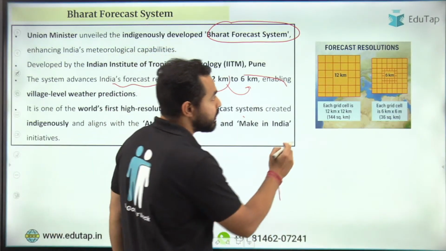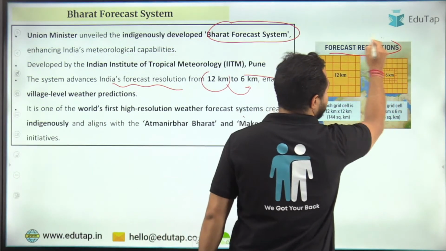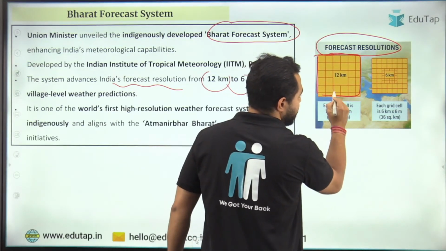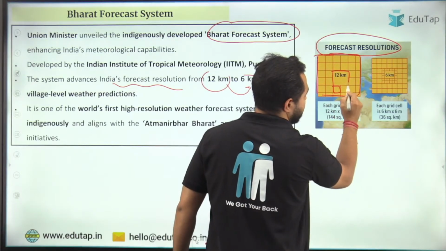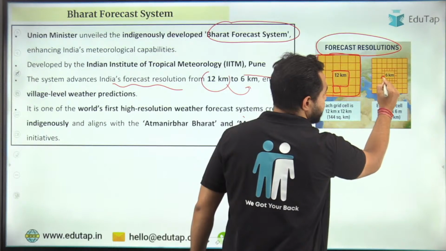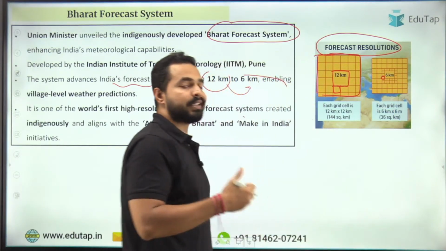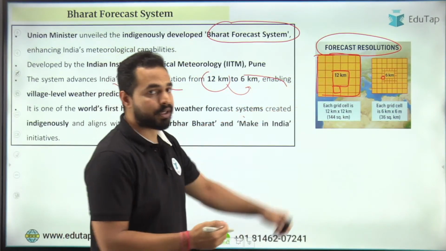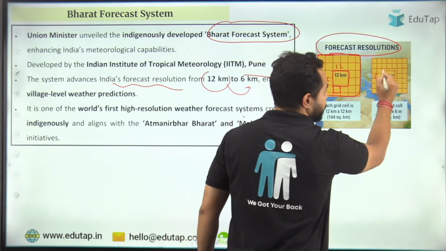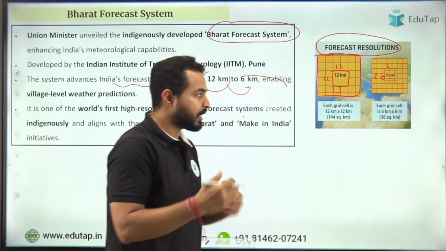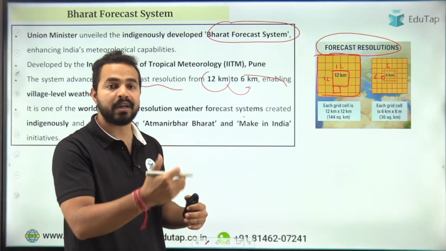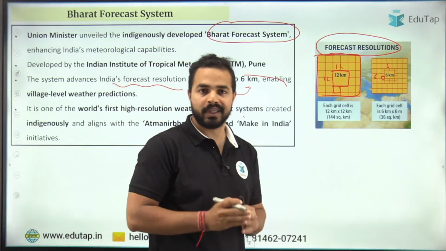So you can see here that earlier for the forecast resolution, हम बात कर रहे हैं तो पहले ये 12 किलोमीटर का था. You can see here these small boxes, right? These squares. अब अगर हम बात करते हैं तो अब ये जो squares हैं ये इस लेवल के ऊपर इसको assess कर पाएगा, that is 6 किलोमीटर. तो पहले ये 12 into 12 का square होता था, अब ये 6 into 6 का square होगा. Basically that shows that 4 times better results हमें पता चलेंगे, 4 times better area हमारे पास होगा for assessing it, right?